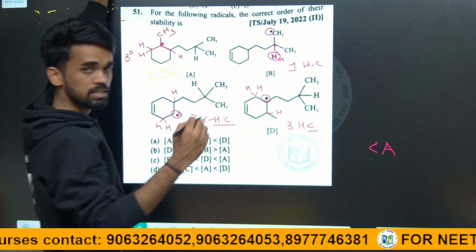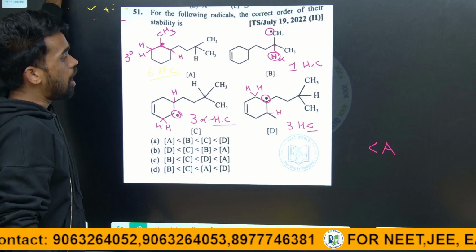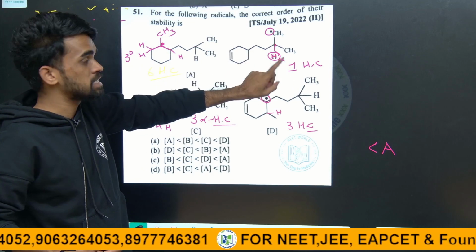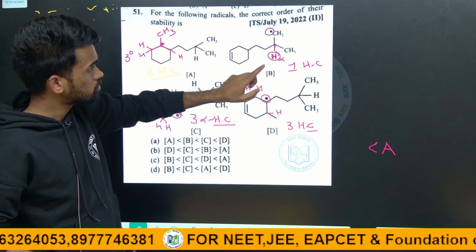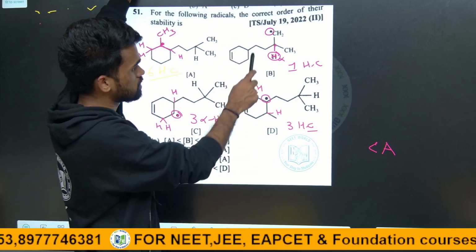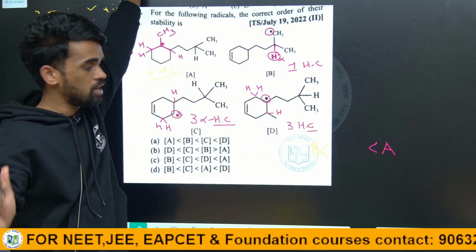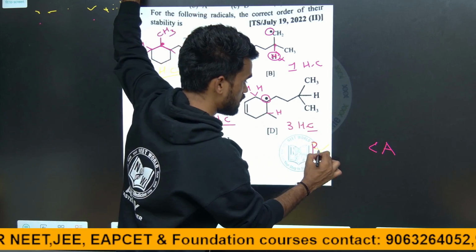The least number of hyperconjugations takes place in this case, and this is a primary radical, so B will be least stable. I hope it is clear how we fix the least and most stable.